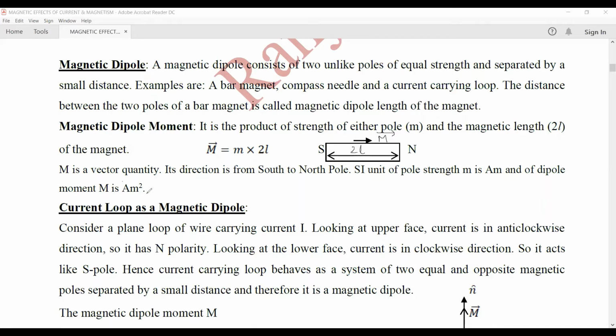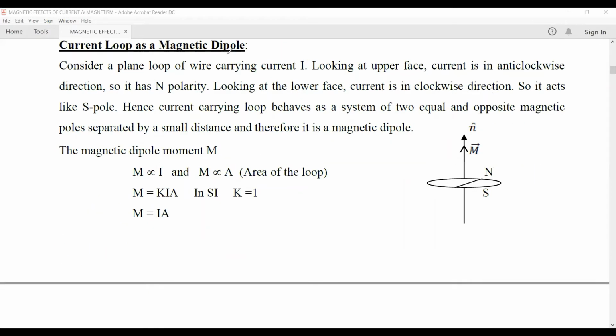Okay, when we discuss the current carrying loop as a magnetic dipole, this unit will be discussed over there. So the magnetic dipole moment has a unit ampere into meter square. Current carrying loop as a magnetic dipole. Let us consider a loop of wire carrying a current I. Looking from the upper face, let the current be in the anti-clockwise direction. So looking from the upper face, the current appears to be in the anti-clockwise direction.